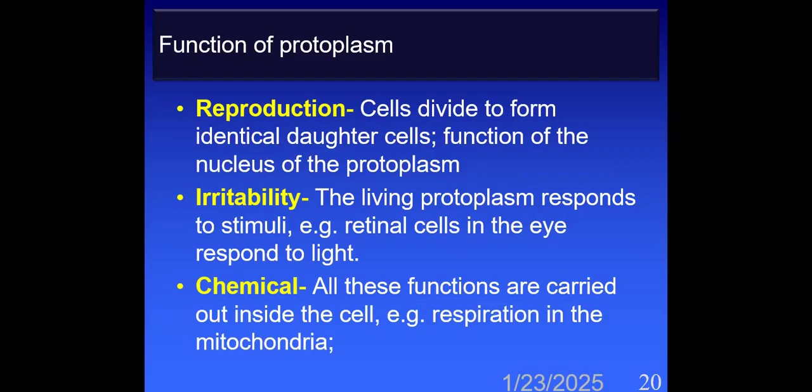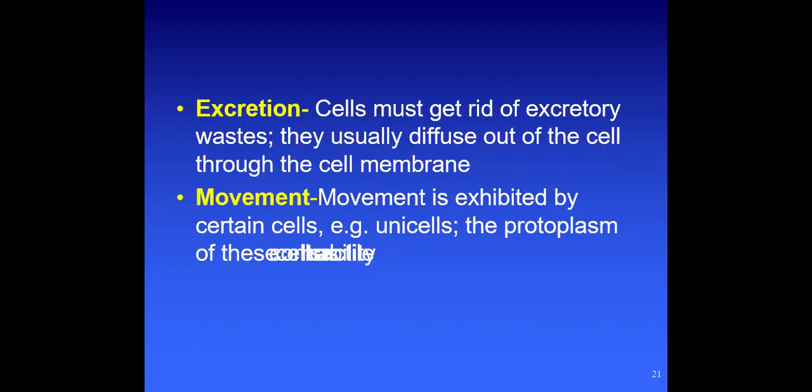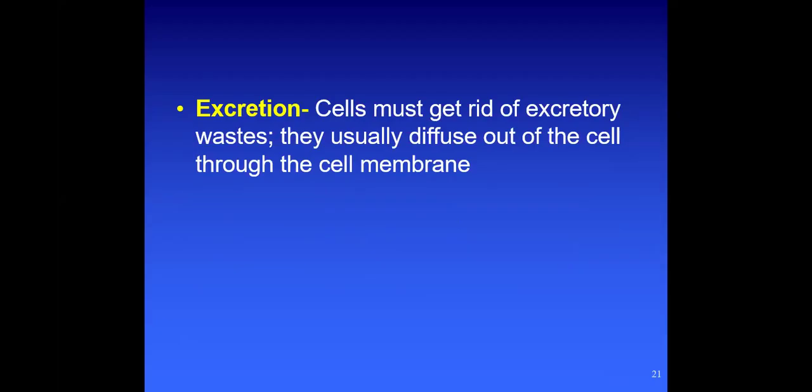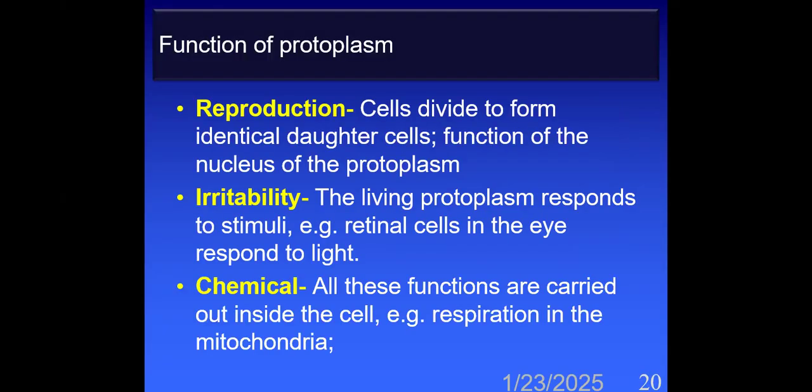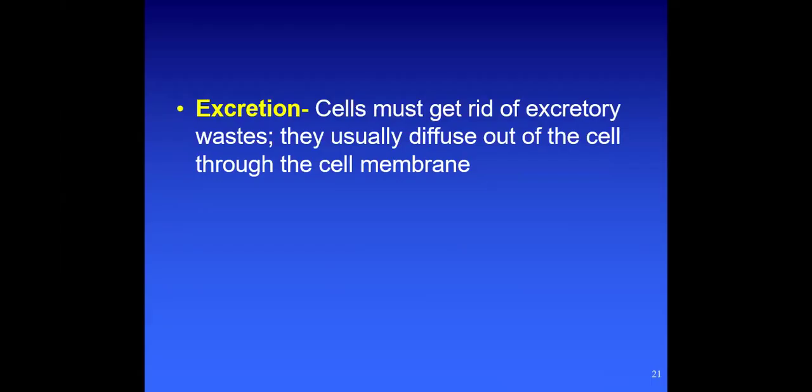Chemical reactions: all these functions are carried out inside the cell. For example, respiration inside the mitochondria. Excretion: the cell must get rid of excretory waste. For example, in the previous slide we discussed the chemical reaction of respiration. A waste product of respiration is carbon dioxide, and the cell has to get rid of this carbon dioxide.